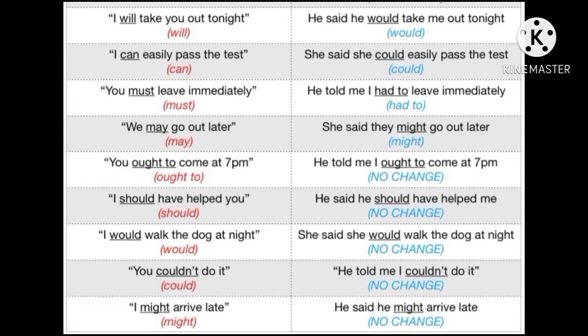Then there are a few modal verbs which have no change at all, for example ought to, should, would, could, might. All these do not have any changes. You ought to come at 7 p.m. He told me I ought to come at 7 p.m. I should have helped you. He said he should have helped me. I would walk the dog out at night. She said she would walk the dog out at night. You couldn't do it. He told me I couldn't do it. I might arrive late. He said he might arrive late.